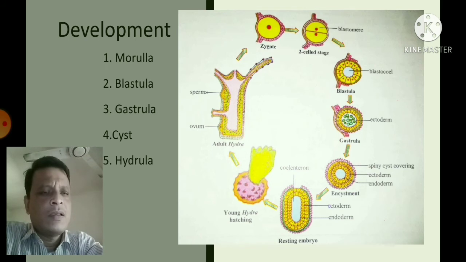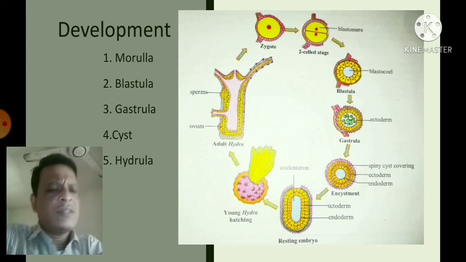After that, the cells of the morula are arranged in a single layer, which are known as the blastomeres, and an inner fluid-filled cavity is formed, which is called the blastocoel cavity. This step is called the blastula stage. After the blastula, the gastrula is formed.